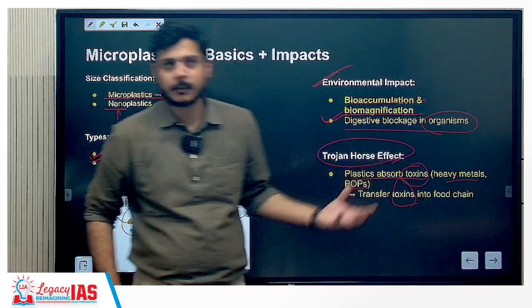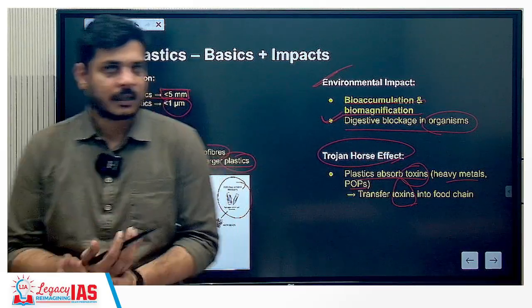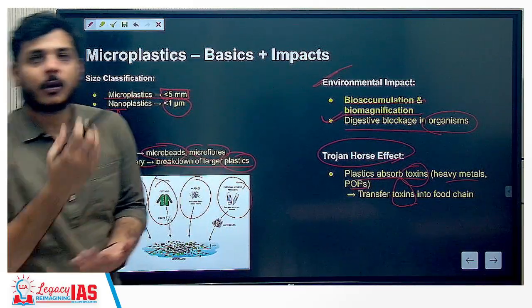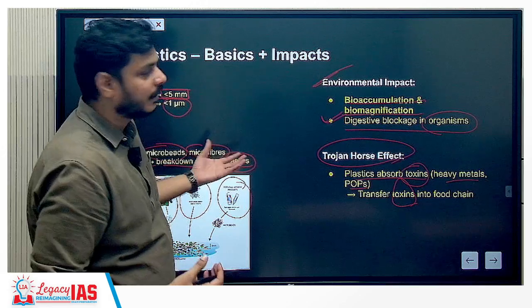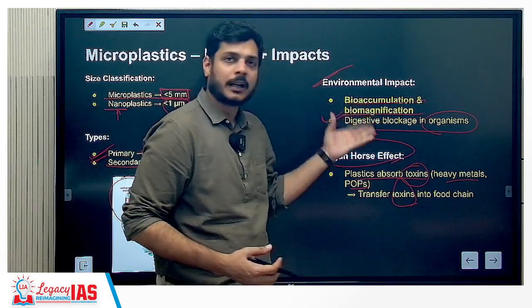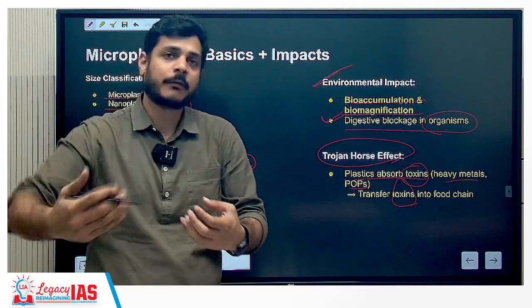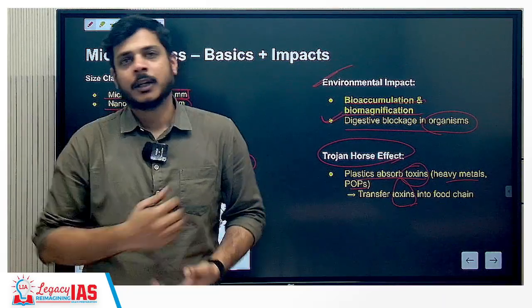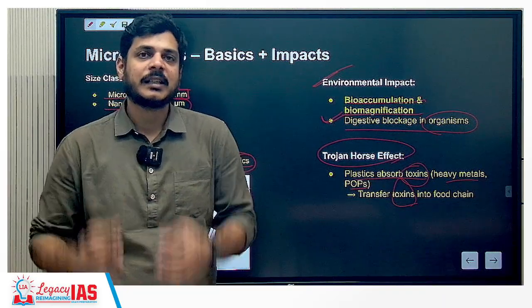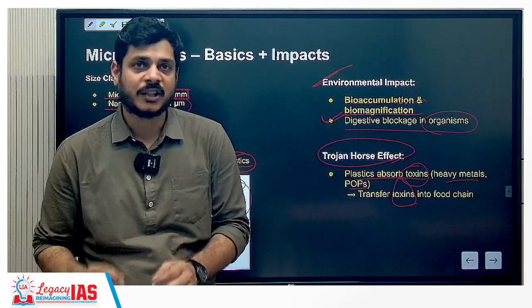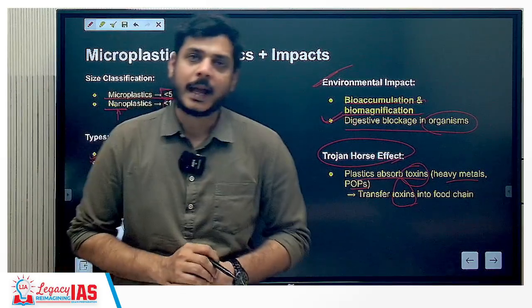So what we are talking about here is that basically they act as a surface for the pollutants to also accumulate upon. Okay, microplastics are a kind of a pollutant, but they also serve as a surface for other types of pollutants to accumulate on it and increase in concentration. Once they are ingested, it becomes a threat to the aquatic biodiversity.